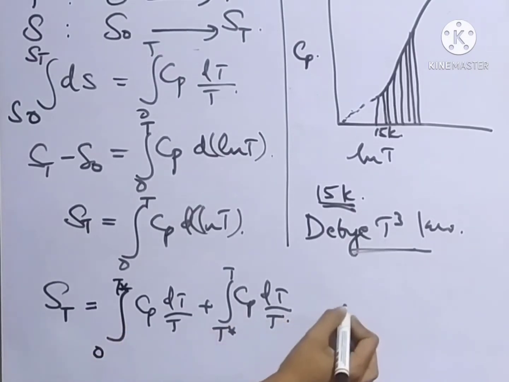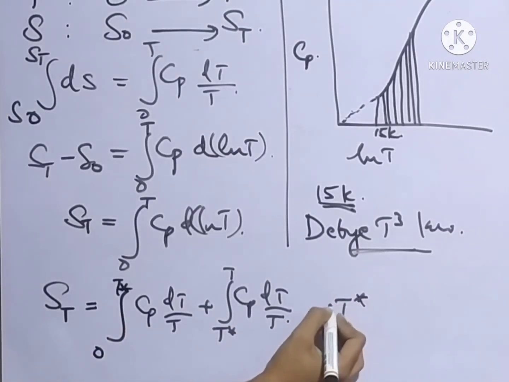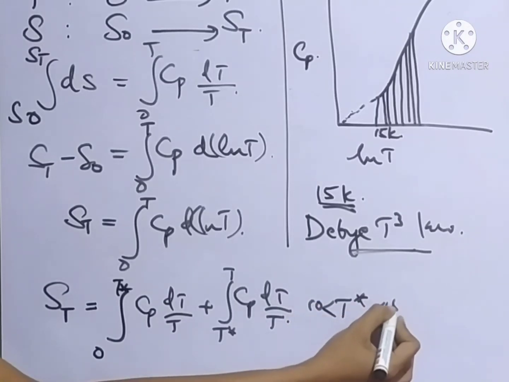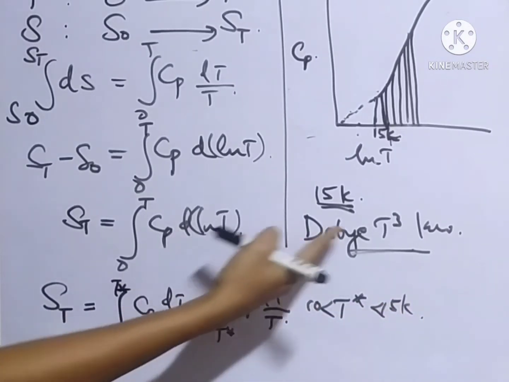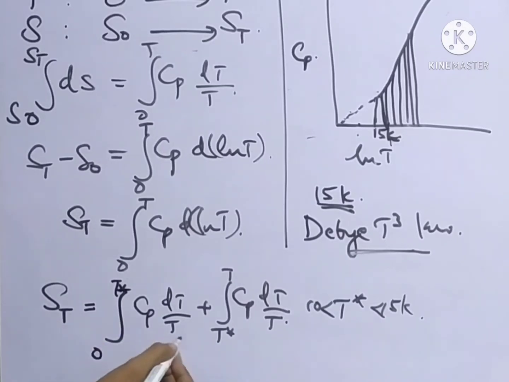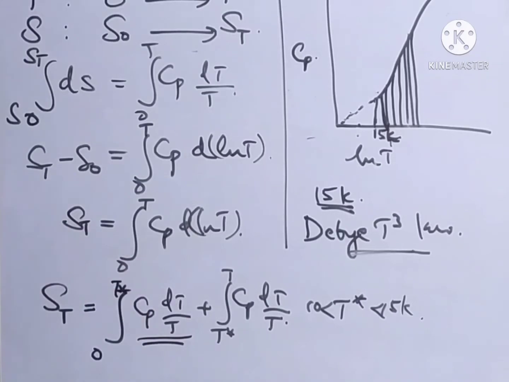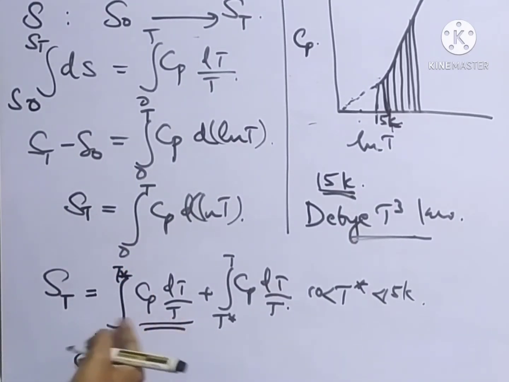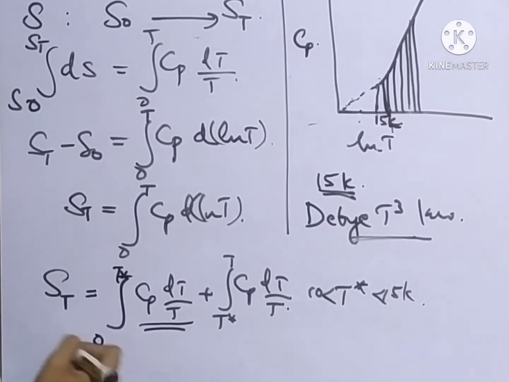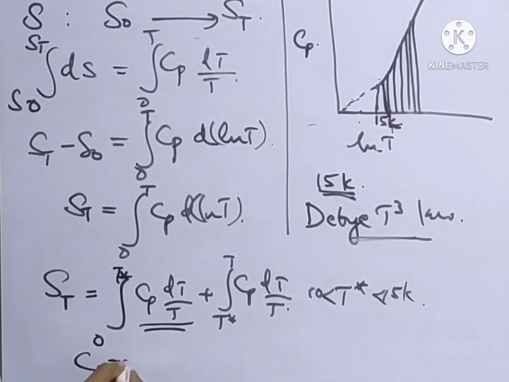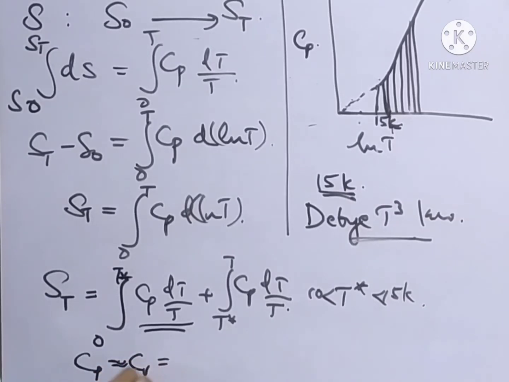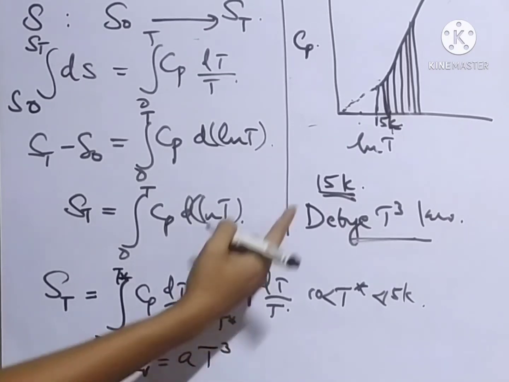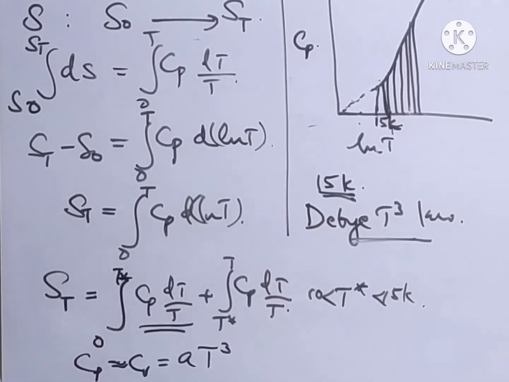So just imagine that T star is a value in between 10 Kelvin and 15 Kelvin. According to Debye's T cube law, for the heat capacity below 15 Kelvin, the heat capacity at constant pressure Cp is approximately equal to Cv, and it will be equal to A T cube according to Debye's T cube law.